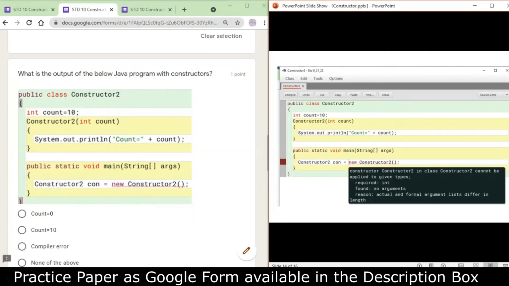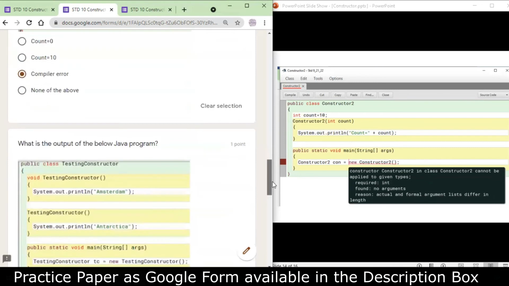Okay, next question we have is, you can see there is a class constructor 2 that has been declared and an instance variable of integer data type count equals to 10. Then we have a constructor having an integer parameter, but in the main method we are not passing any value. Now here there will be a compiler error because the constructor provided is a parameterized constructor with an integer parameter, but in the main method I am calling for a default constructor which is not present, so it will give me a compiler error. We go for the next question.